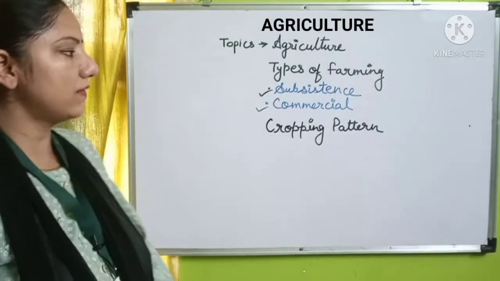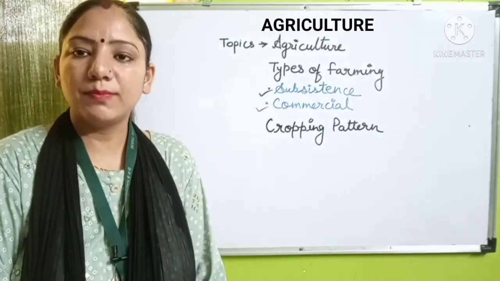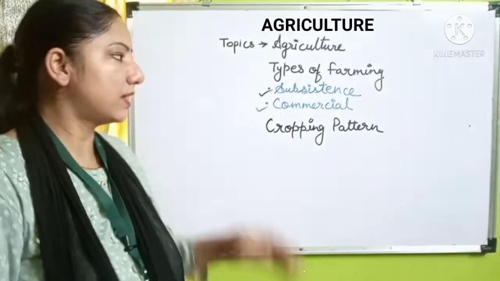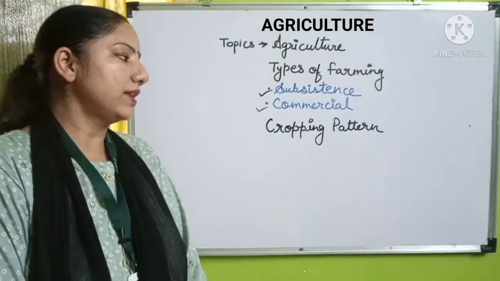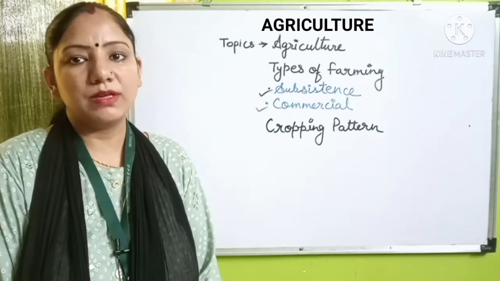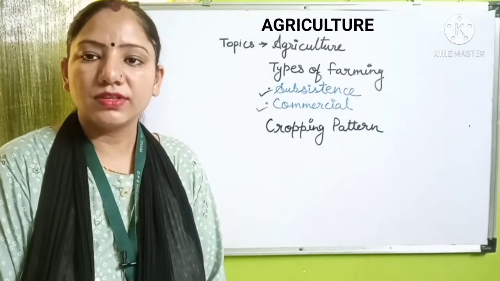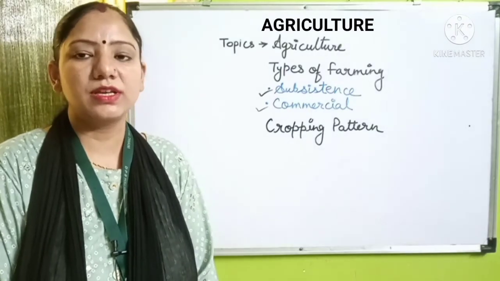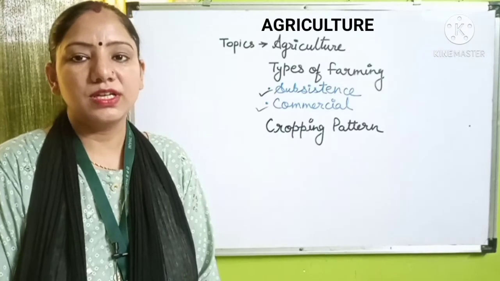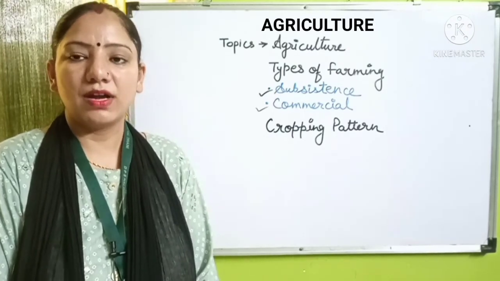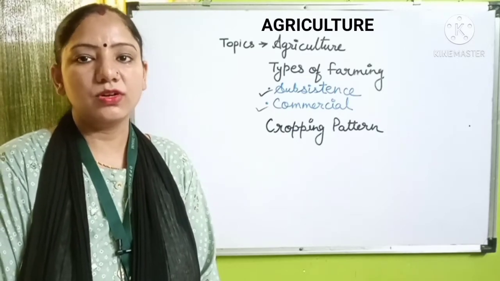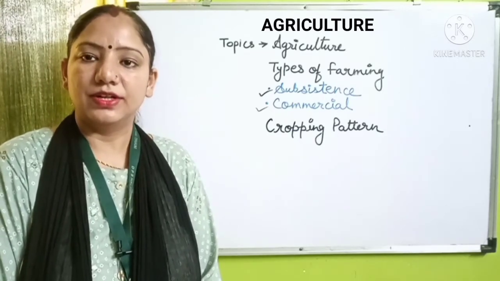Subsistence farming is also divided into two types, the primitive subsistence farming and the intensive subsistence farming, that we will study. And then we will study today's last topic, that is the cropping pattern. We have three cropping patterns according to season in our country: Rabi, Kharif and Zaid. So we will study about them in the last part of the video. Let's start today's topic with the first topic, introduction of the chapter agriculture.